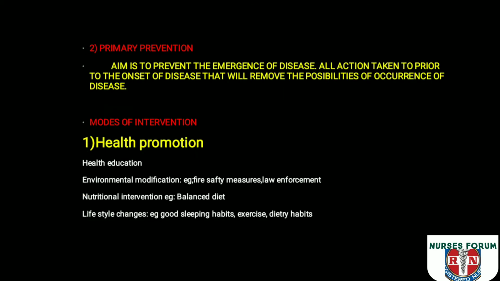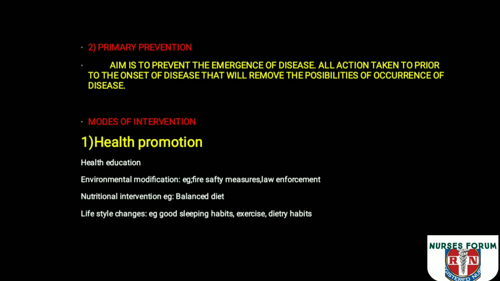In primary prevention, the risk factor is there. Here we are aiming to prevent the emergence of a disease. The risk factor may be there and we are focusing on preventing the emergence of a disease. All actions taken to prevent the onset of disease, that will remove the possibilities of occurrence of disease, are called primary prevention. It includes 2 modes of intervention, that is health promotion and specific protection.